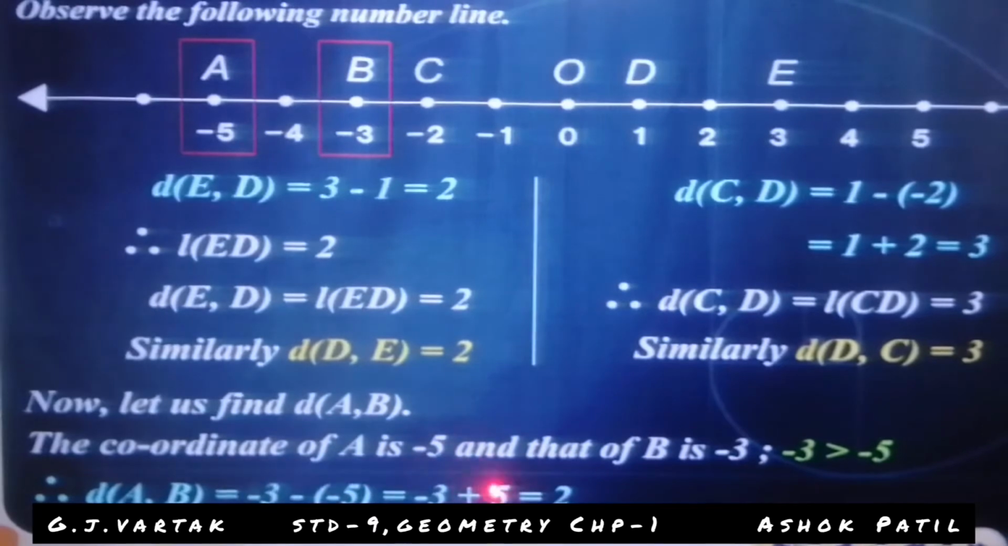Minus into minus is plus, so -3 plus 5. Both have opposite signs, that's why we subtract them. 5 minus 3, then 2 remains. The 5 is positive, that's why the 2 is positive. We know that distance is never negative, that's why 2 is the distance between point A and point B.